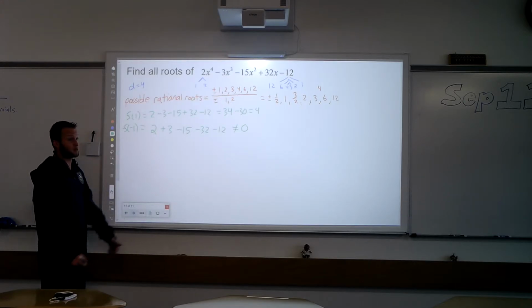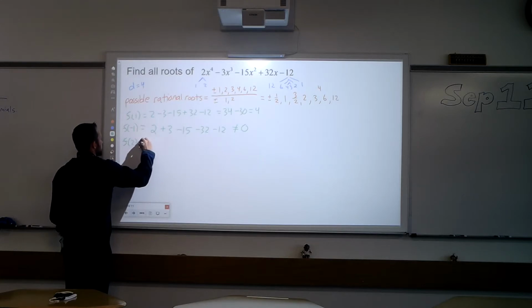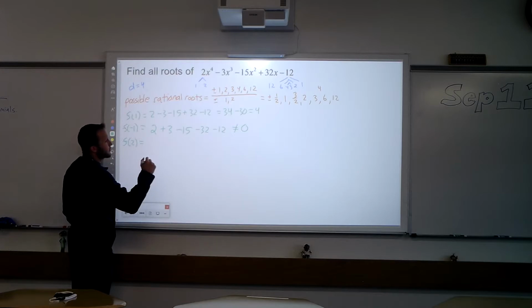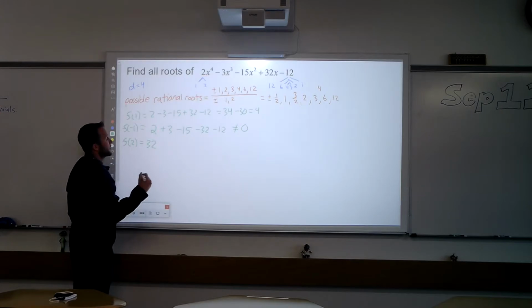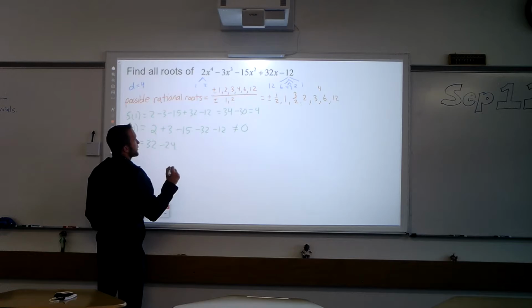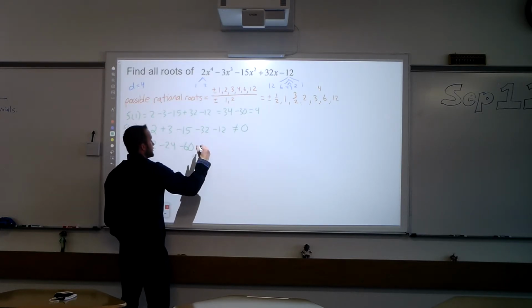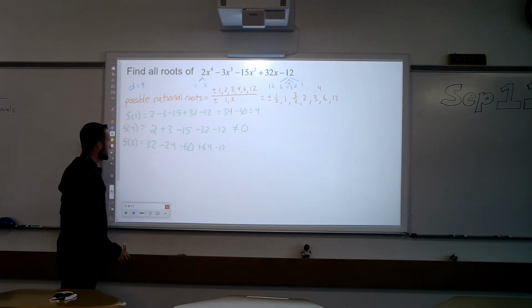Well, then let's just keep on rolling. We've got to find one that works. Now, I really don't want to plug in a fraction, so I'm going to try 2. Now the numbers are going to get pretty high here, but hopefully I can work with it. 2 to the 4th is 16. 16 times 2 is 32. 2 to the 3rd is 8. 8 times negative 3 is negative 24. 2 squared is 4. 4 times negative 15 is negative 60. 32 times 2 is 64. And then minus 12.